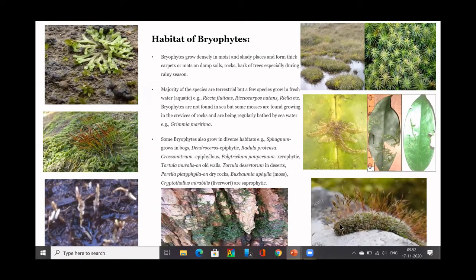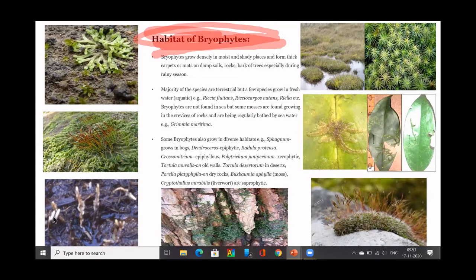There are other habitats like old walls. On old walls you can see bryophytes like Tortula muralis. And Tortula desertorum you can see in the deserts. You can see Porella on dry rocks. Porella is a bryophyte which grows on dry rocks.